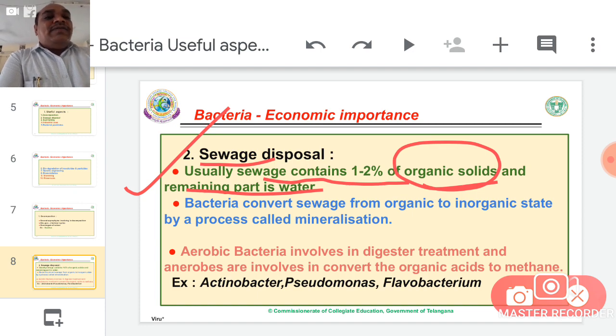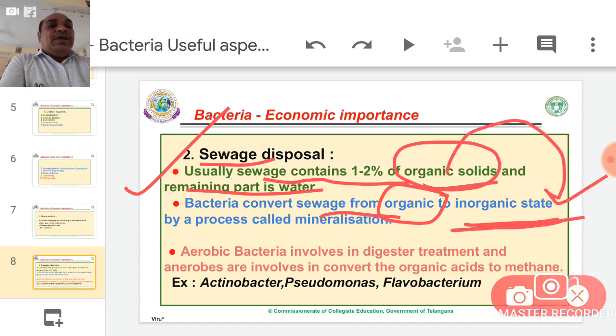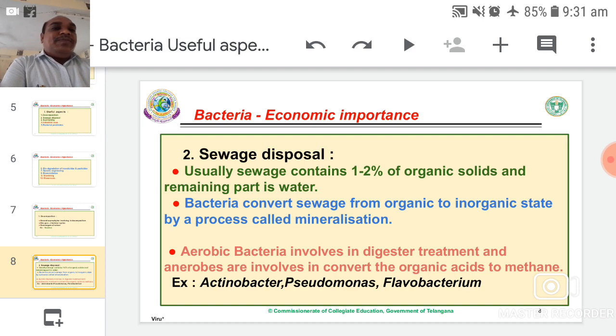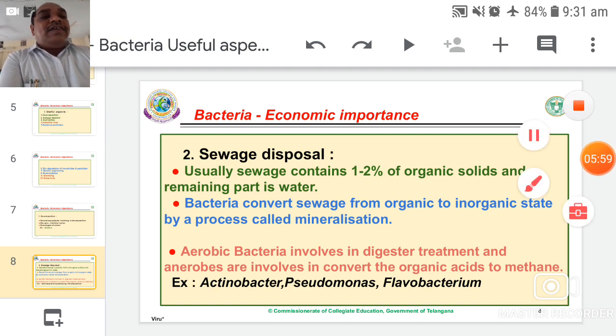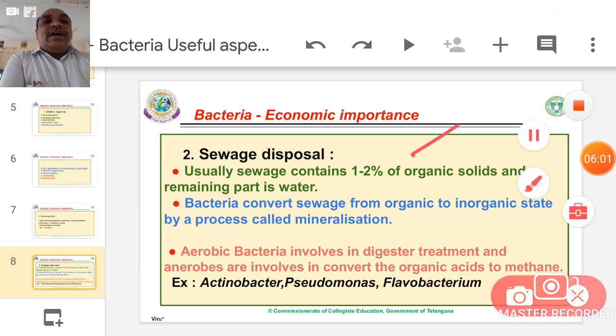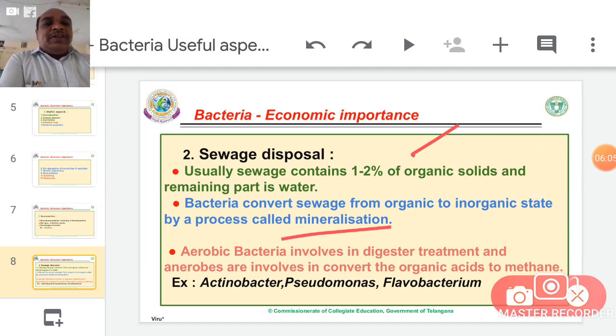Now bacteria convert the organic material in sewage to an inorganic state. These organic solids are converted into inorganic substances. This process is called mineralization. So bacteria help us. How? That 1 to 2% of organic solids are converted into inorganic minerals. This process is called mineralization.